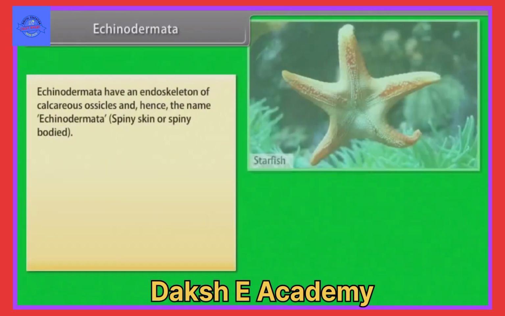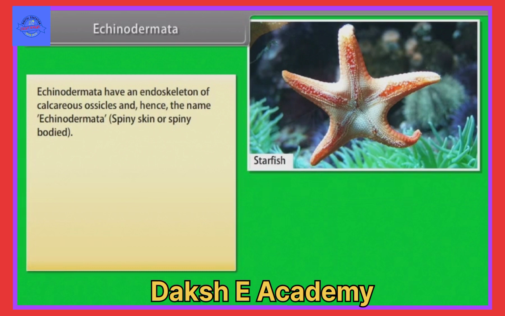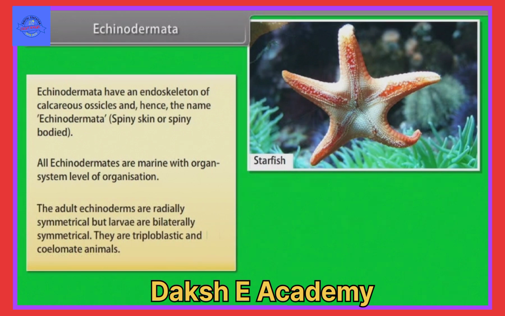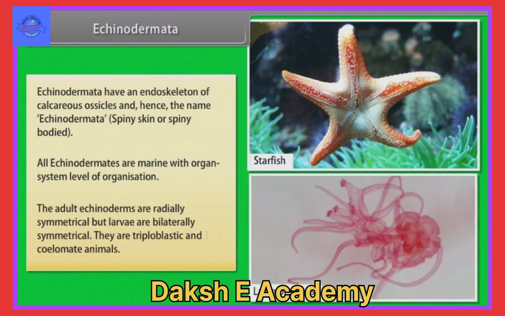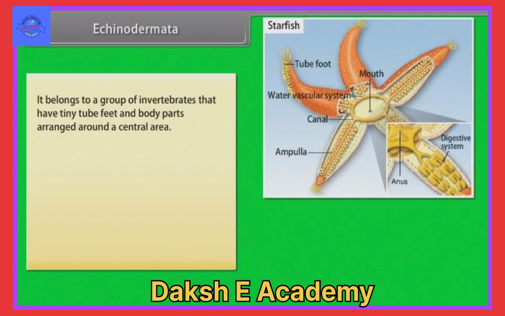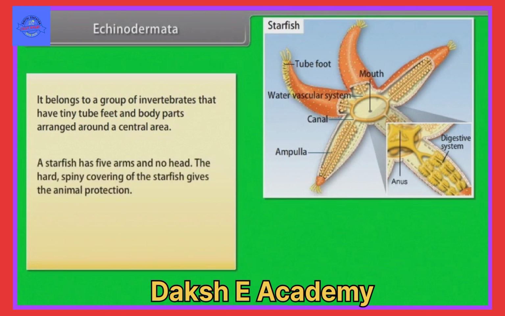Echinodermata. Echinodermata have an endoskeleton of calcareous ossicles and hence the name Echinodermata, which means spiny skin or spiny-bodied. All echinoderms are marine with organ system level of organization. The adult echinoderms are radially symmetrical, but larvae are bilaterally symmetrical. They are triploblastic and coelomate animals. It belongs to a group of invertebrates that have tiny tube feet and body parts arranged around a central area. A starfish has 5 arms and no head.